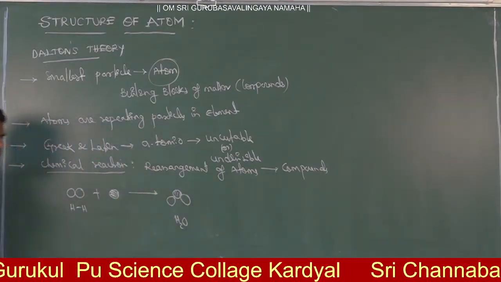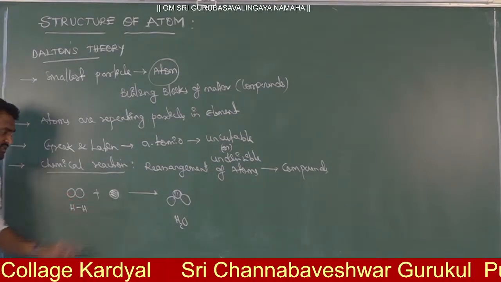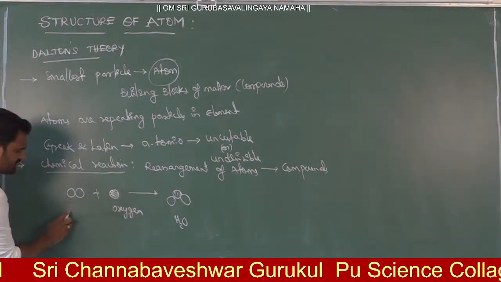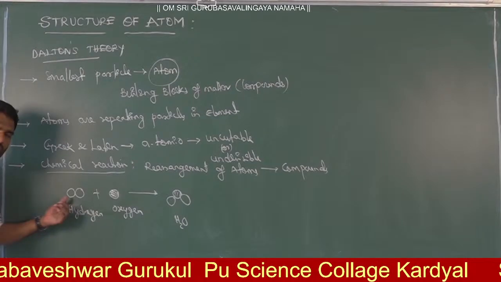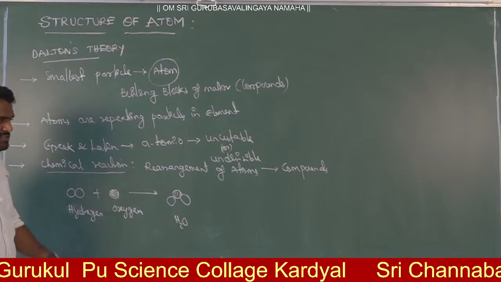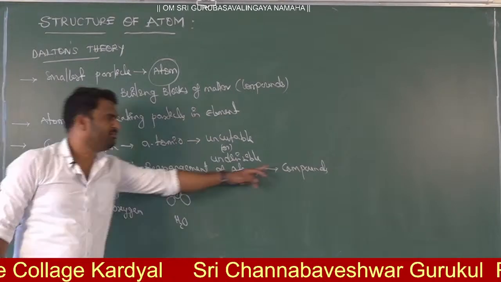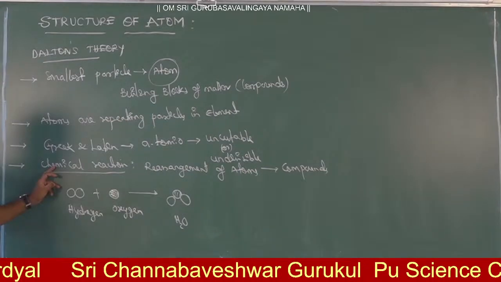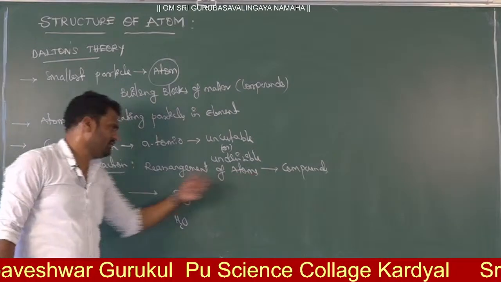This resulted in a rearrangement. Here this is the oxygen atom and these are hydrogen atoms. When two hydrogen atoms rearrange on the oxygen, you get water. Just by rearrangement of atoms, one with the other, we get a compound. This is what Dalton explained. So a chemical reaction can also be explained. Due to rearrangement of atoms only, we get a compound. This is said to be a chemical reaction.